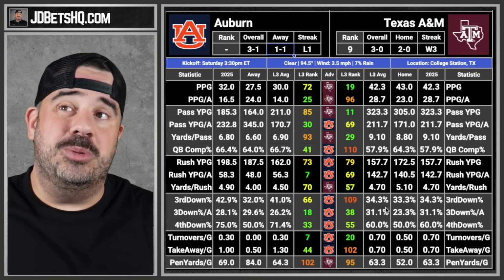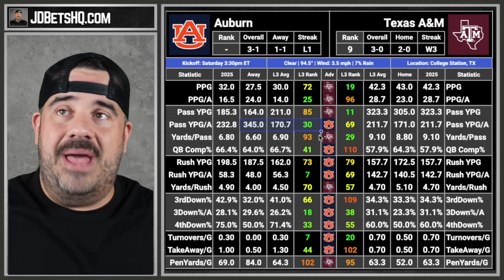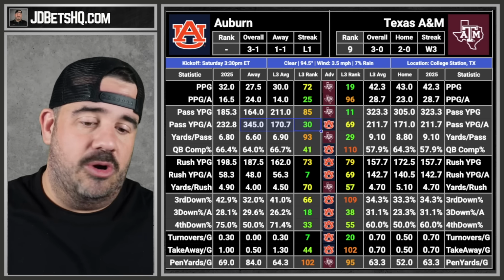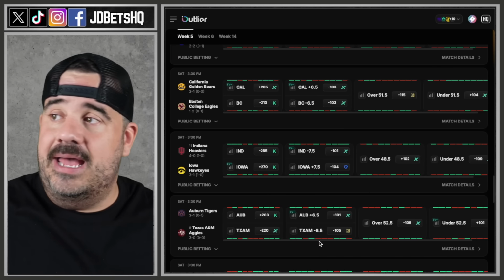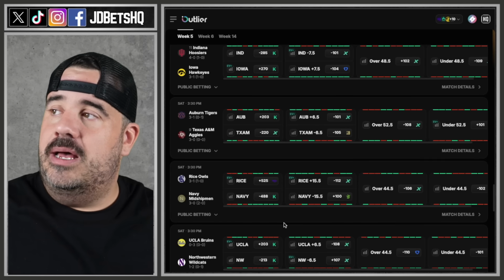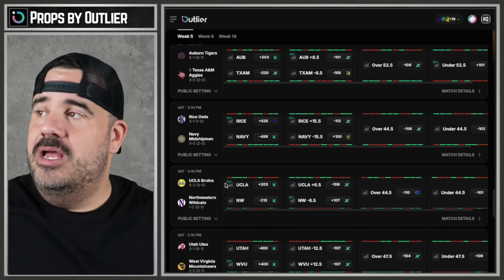It's at A&M. I don't trust A&M too much. They can throw, but Auburn's defense is not bad. Back-to-back road games for Auburn is a little iffy, so I'm gonna pass. We're gonna be smart. If I had to lean, I'd probably take A&M, but 6.5. That's weird. That's suspicious. Rice and Navy? No. I don't think so.